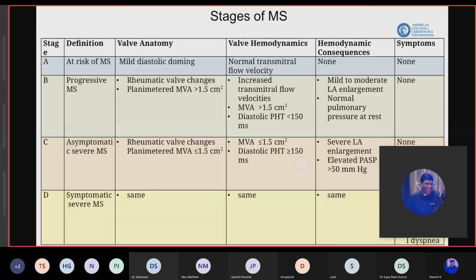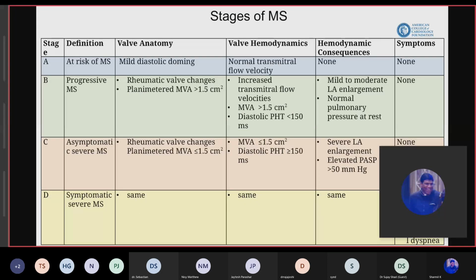If I see these stages of MS, they have not mentioned anything about the transpulmonary gradient. The transpulmonary gradient is highly dependent on the transvalvular flow rate, diastolic filling period, and heart rate as well. So they have not mentioned it in the severity criteria for this case. But we know that a transpulmonary gradient value of 5 to 10 comes under significant severe MS.